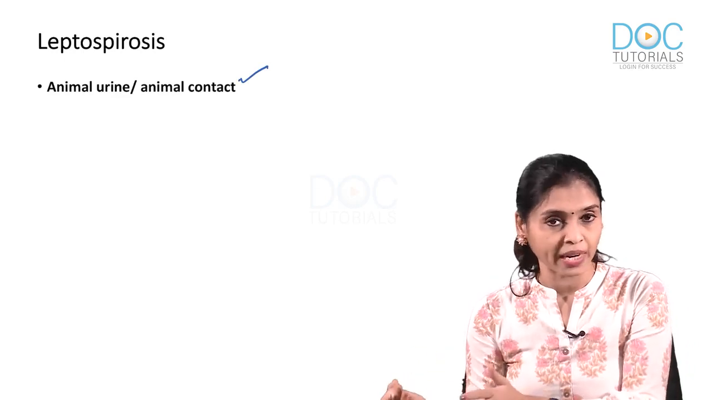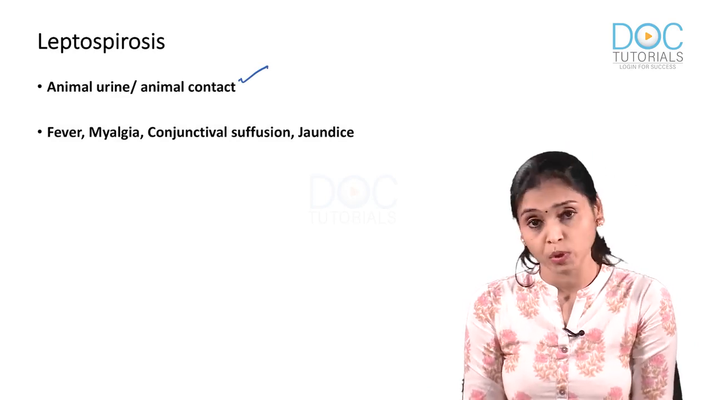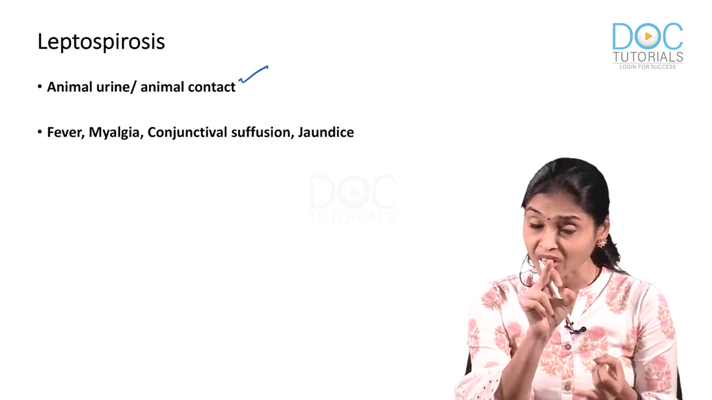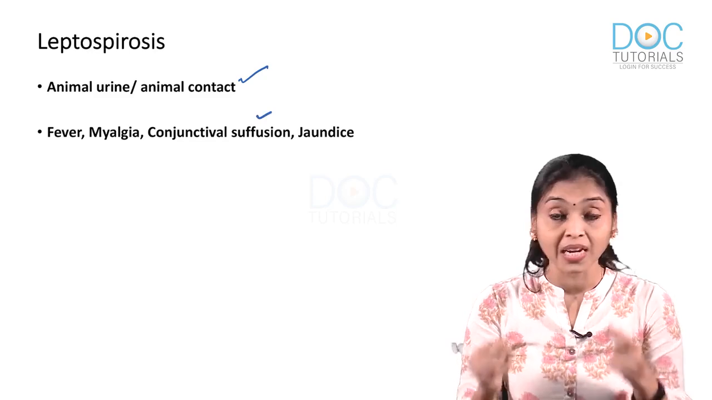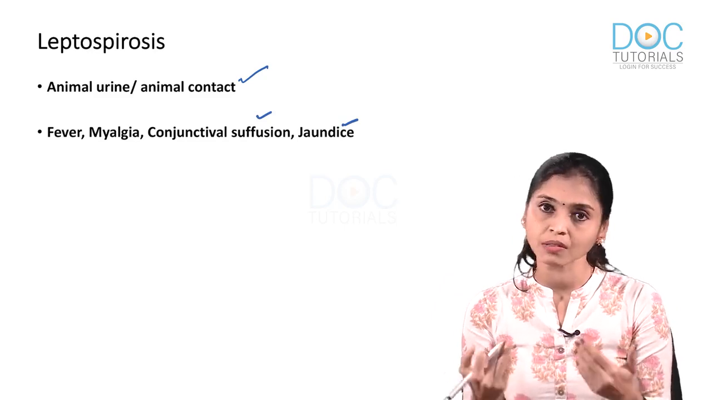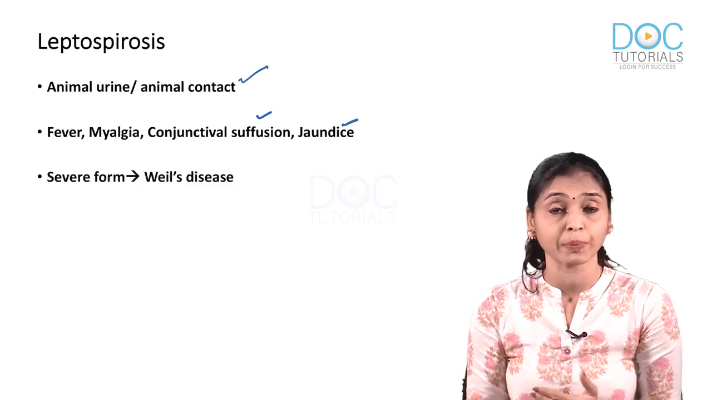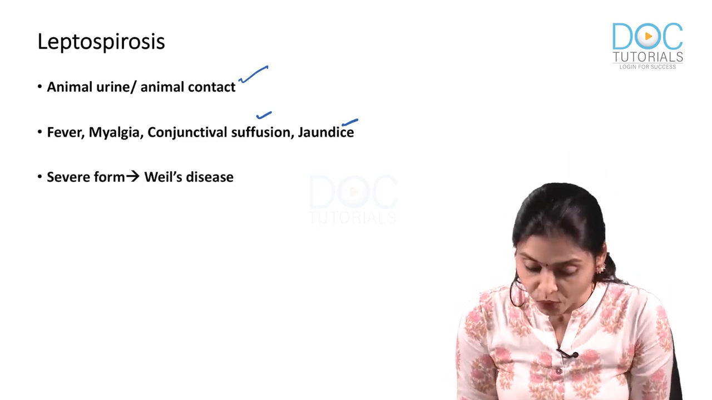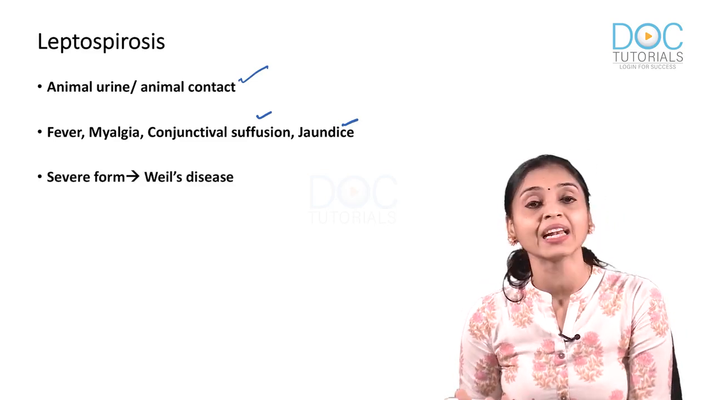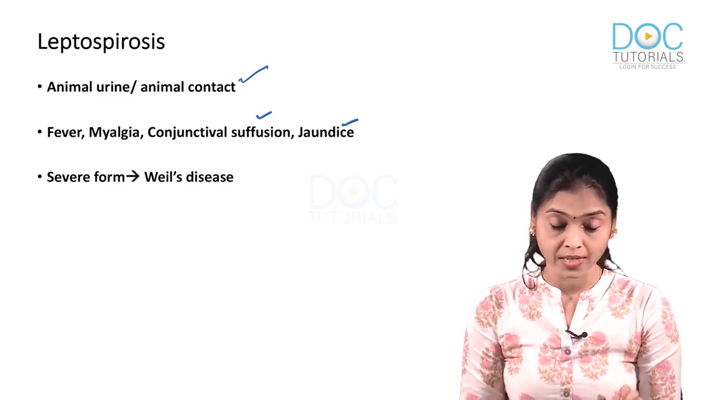There will be a history of animal contact or animal urine and the symptoms suggestive of leptospirosis. Many are there, but the classical symptoms are fever, myalgia, especially calf muscle tenderness, then conjunctival redness and jaundice. If you see this combination, go for leptospirosis as the diagnosis. And the severe form of leptospirosis, if untreated, is called Weil's disease, where both the kidney as well as liver are affected. Almost every organ is affected in Weil's disease.